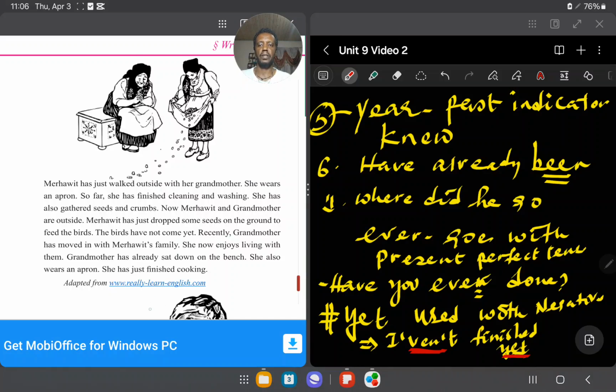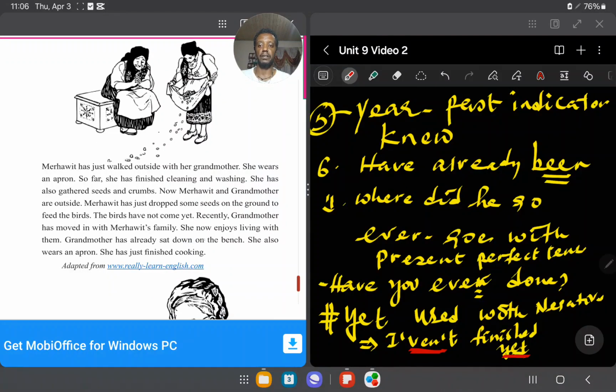እዚህ ጋር የሆነ እህል ነገር እየበተነች ነው አይደል? The birds have not yet come. No birds as you see here. The old woman, grandmother, እዚህ ጋር ቁጭ እንዳሉ ያሳያል። Recently grandmother has lived in the Merhaut's family. She now enjoys living with them. Grandmother has already sat down on the bench ላይ እንደተቀመጡ ያሳያል አይደል?